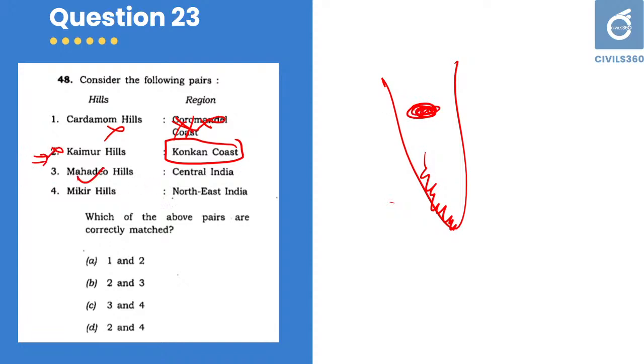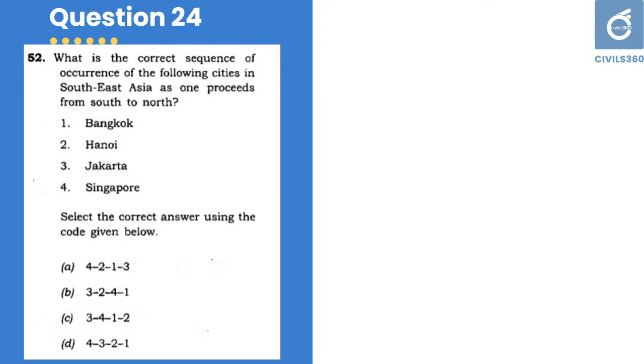The Mahadev Hills is correct, that is in central India. Mizo Hills is also correct, that is in northeastern India. Your answer should be C, 3 and 4. Okay. Next question. This is somewhat hard to answer.